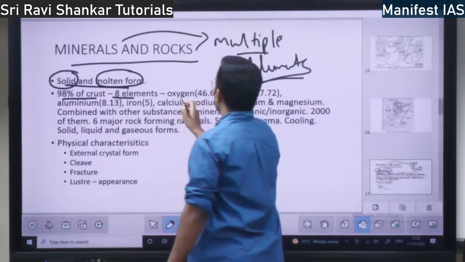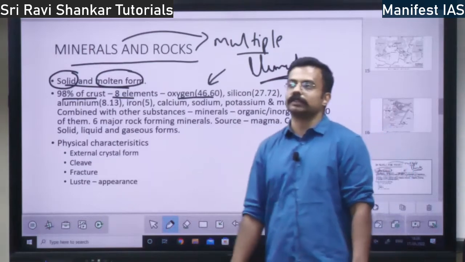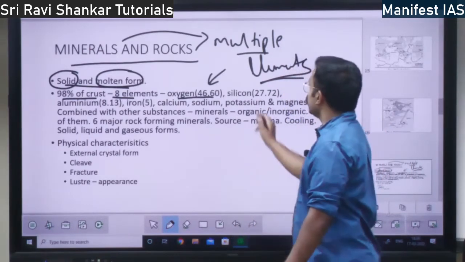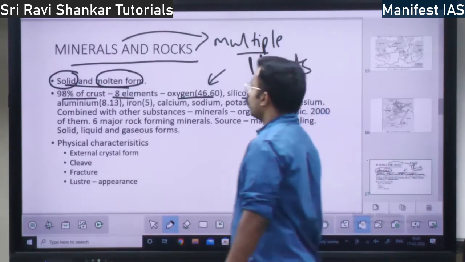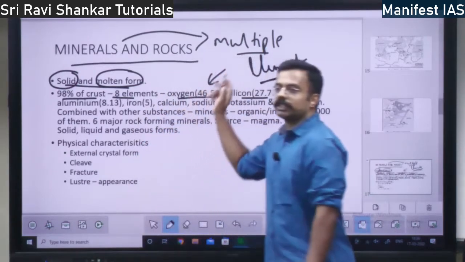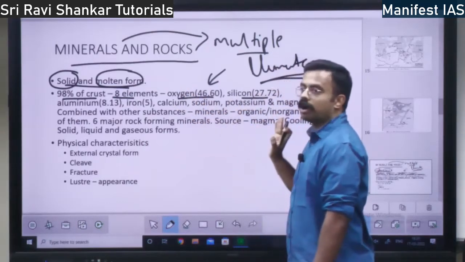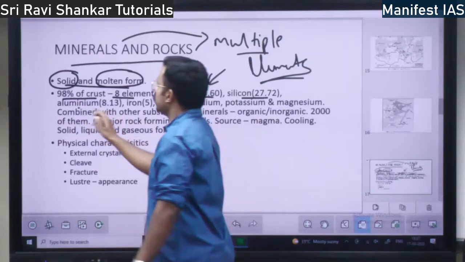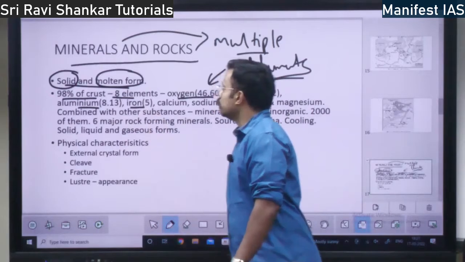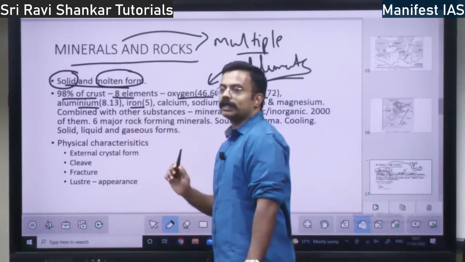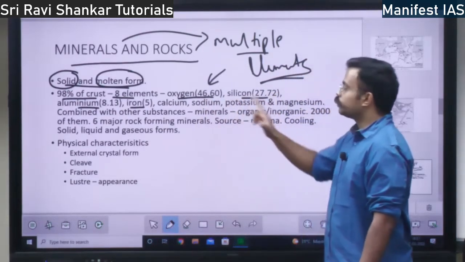The topmost element is oxygen, which makes up 46.60%. Silicon makes up 27.72%. Third is aluminium, with a composition of 8%. Fourth is iron, with a composition of 5%. So if you know the percentages of the first 4 elements, it's enough.